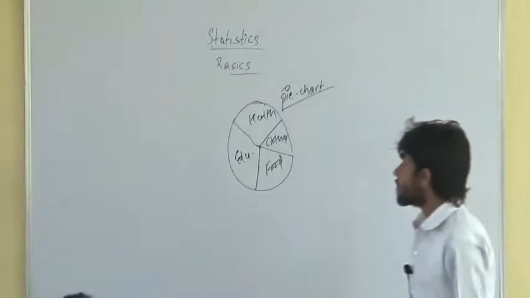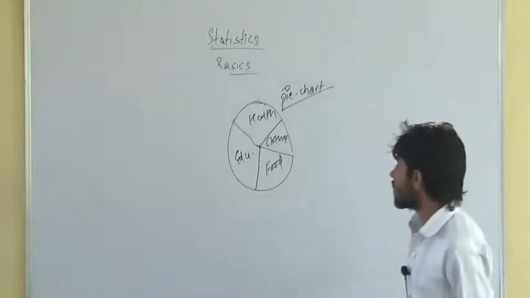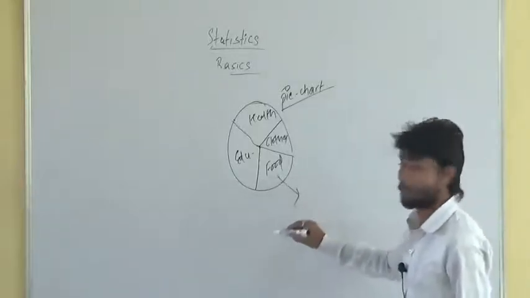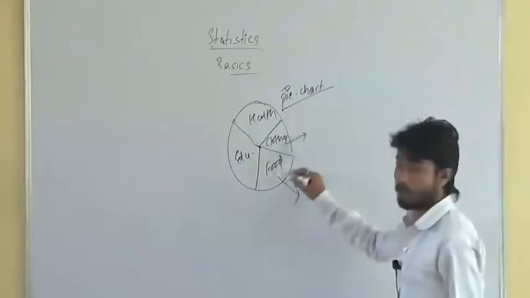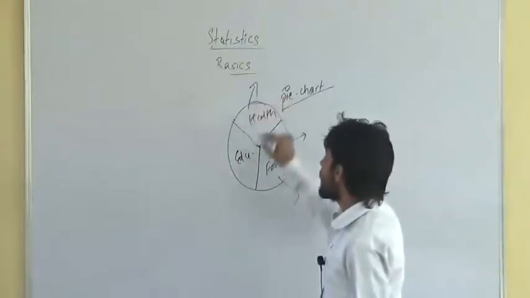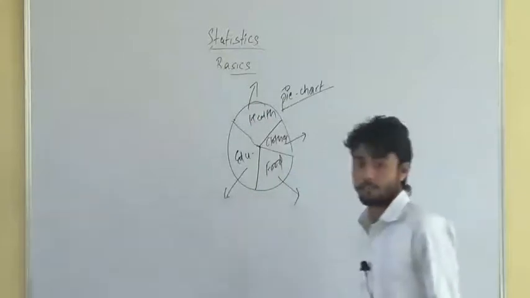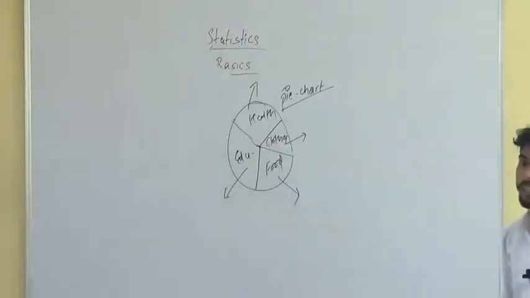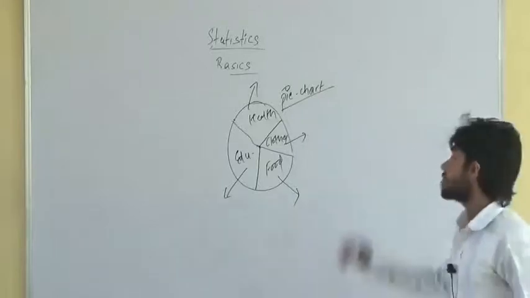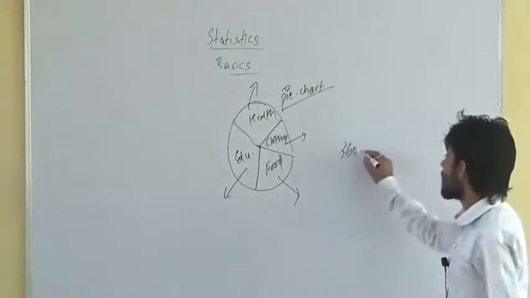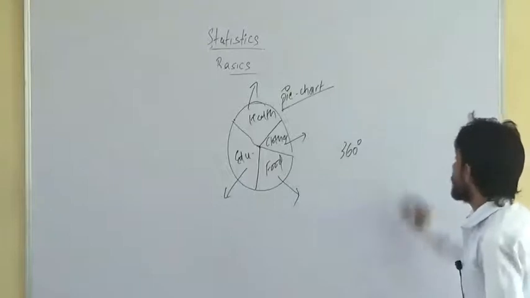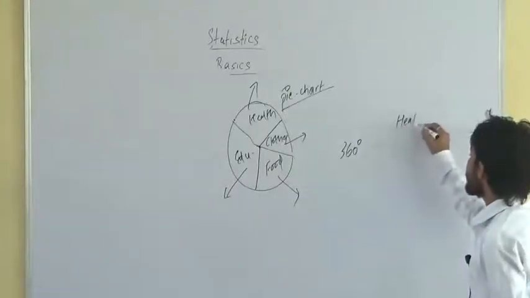What will be the type of questions here? You have to find the central angles for food, central angles for clothes, central angles for health services, central angles for educational services. Getting it? Right. How to find out the central angles is the thing to know here. What will be the total angle in a circle? 360 degrees.